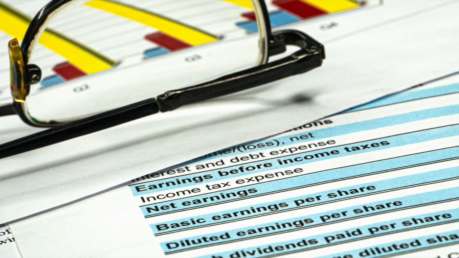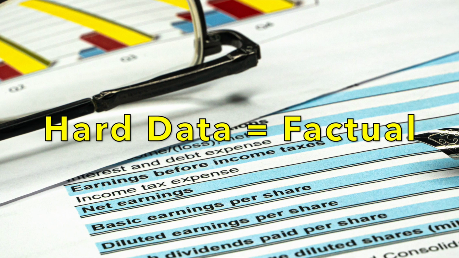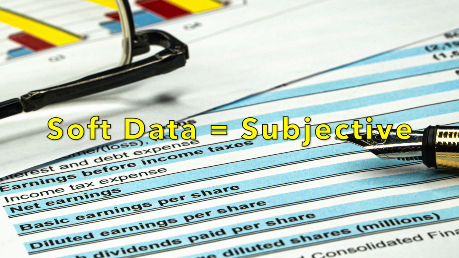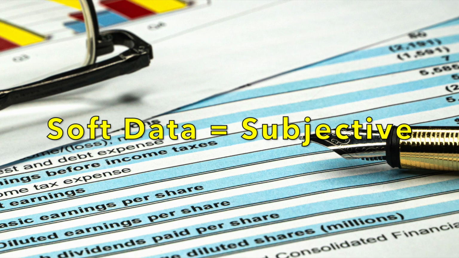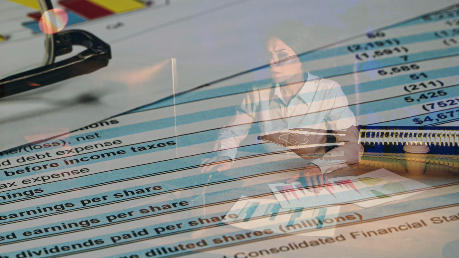Budgets are based on data that is either hard or soft. Hard data is factual, derived from accurate sources. Soft data is subjective and stems from sources such as surveys or customer feedback.